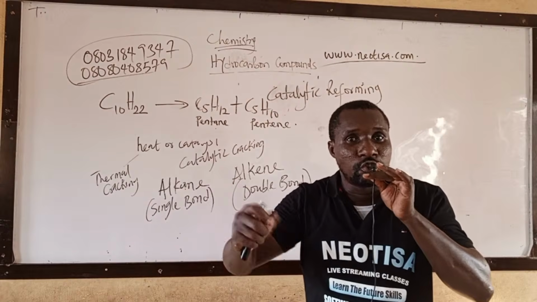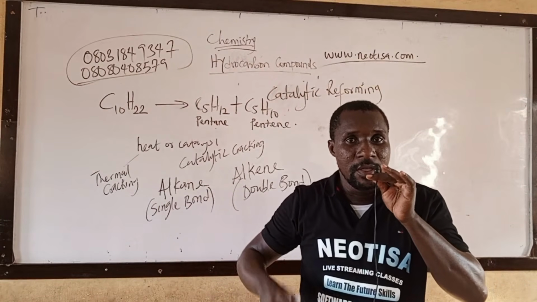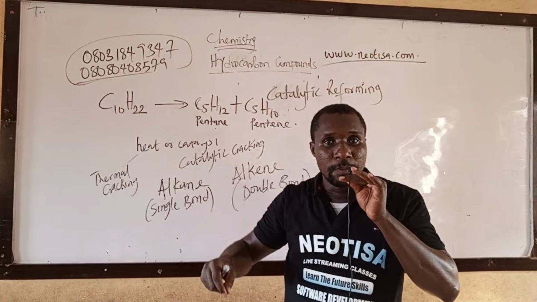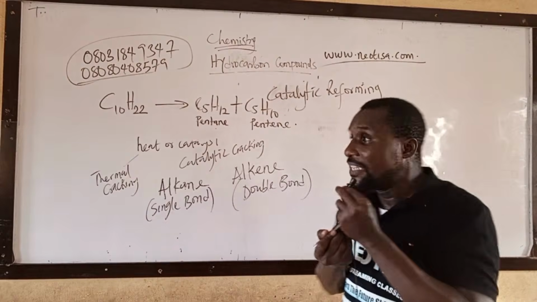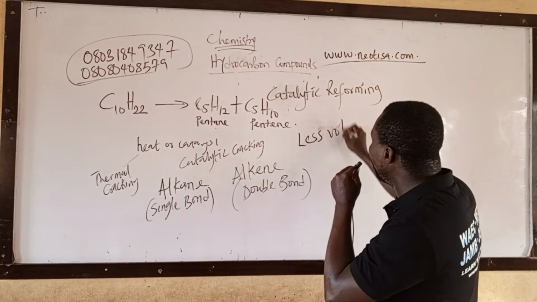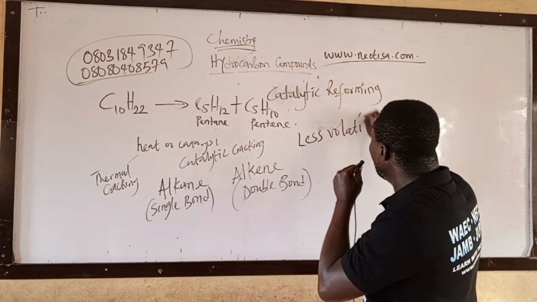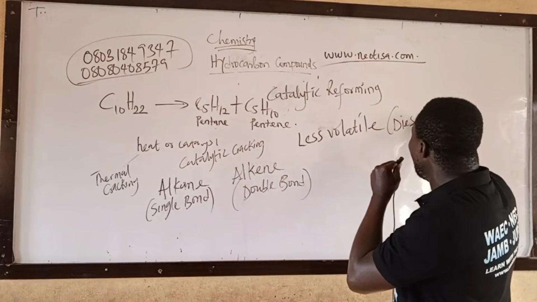If there's shortage of crude oil, of petrol, for example, and you have more diesel, don't forget, diesel is less volatile.